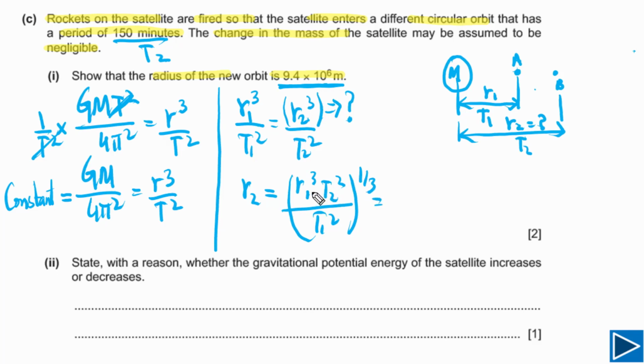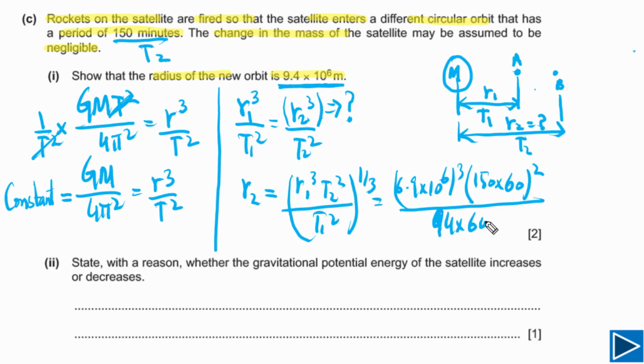Now we just need to plug in values. R1 in the previous part we have calculated, that was 6.9 times 10 to 6. Cube of this multiplied with the time period, T2. The value of T2 is 150 minutes. We need to multiply by 60. Square of this divided by T1. T1 in part B was given, that was 94 minutes. So again we need to multiply by 60. Square of that. Then we need to take the cube root of this. If we take the cube root, our final answer will be equal to 9.4 times 10 to 6 meters.